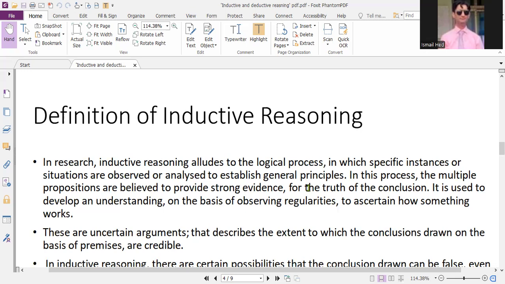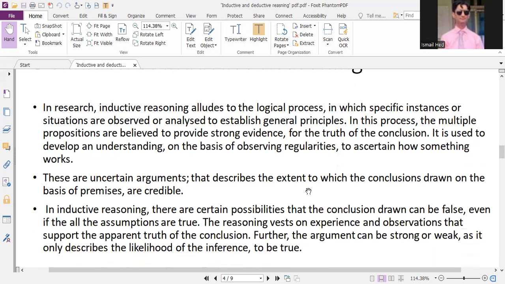This is used to develop an understanding on the basis of observing regularities and ascertain how these regularities work, and how we could draw some kind of concluding principles on the basis of the data that we are provided. So these are uncertain arguments that describe the extent to which the conclusion drawn on the basis of the premises is credible. So, on the basis of some uncertain argument, we are able to draw some kind of conclusion.